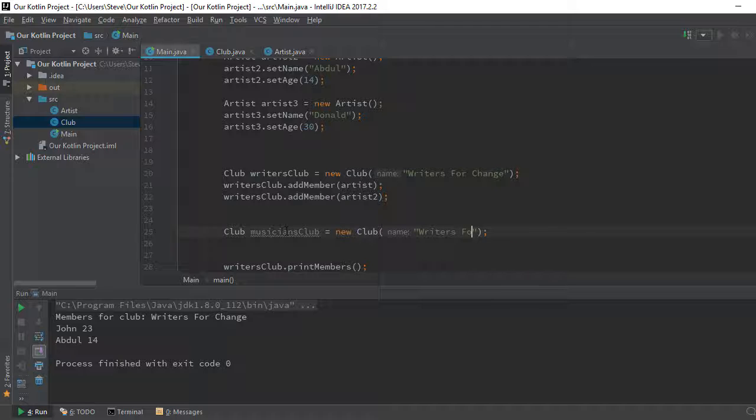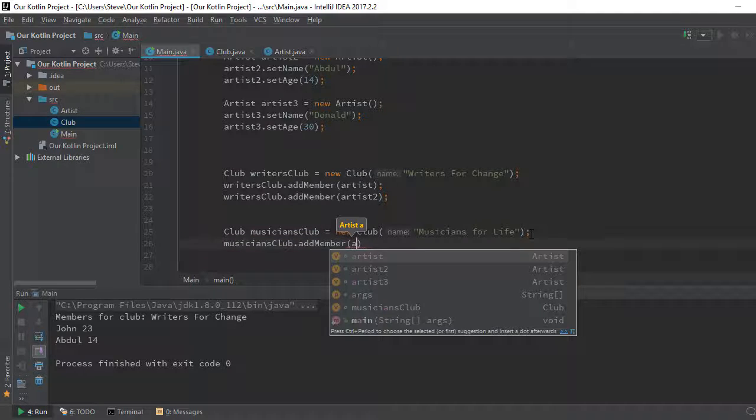I know this club name sounds crazy, but just bear with it. Cool. So this will be the club that I'm going to add the third artist to. So it's going to be musicians club dot add member, and this member is artist 3. Cool.